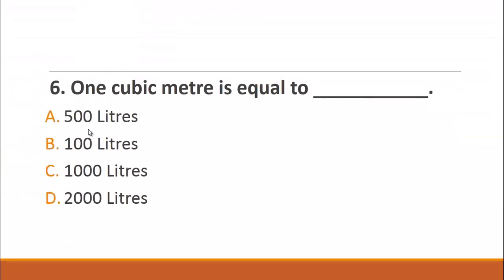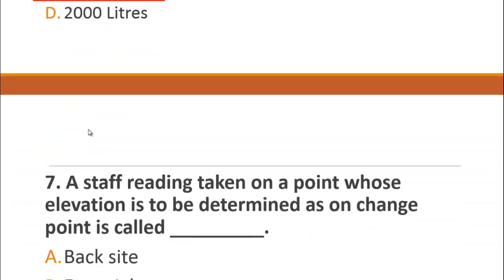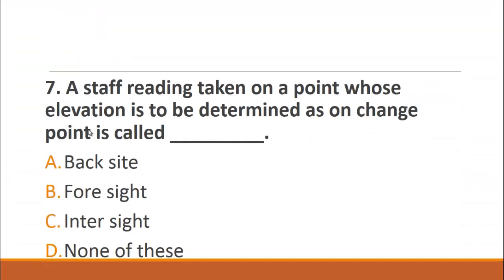MCQ number 6 is: 1 cubic meter is equal to. The choices are A. 500 liter, B. 100 liter, C. 1000 liter, and D. 2000 liter. It is a simple one, and its answer is C. 1000 liters.